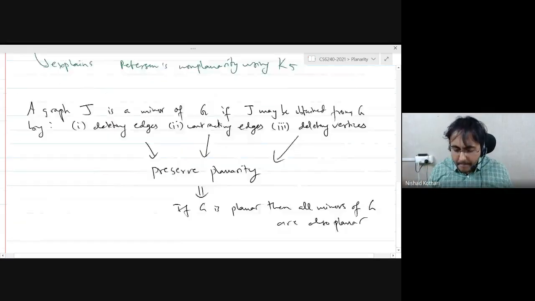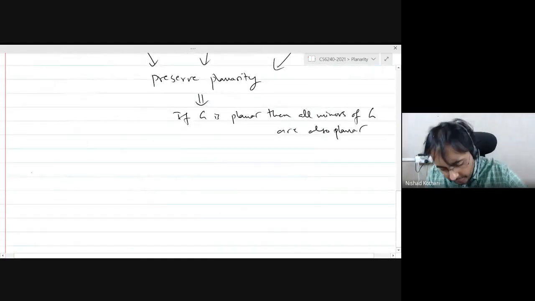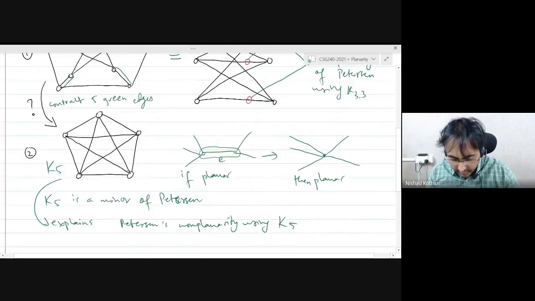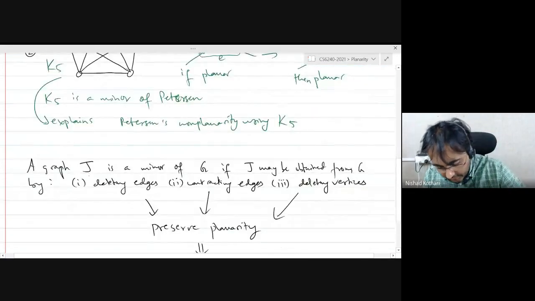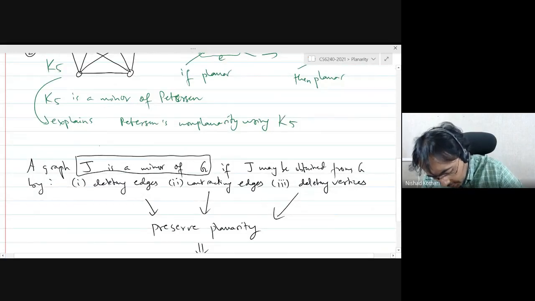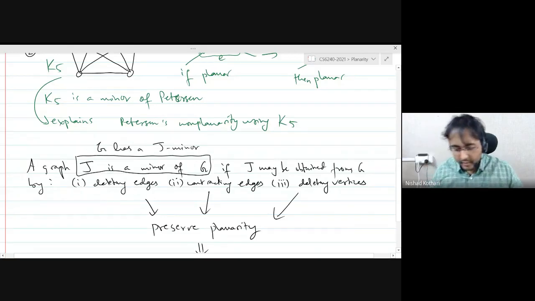So let me ask you this. If a graph G has a J minor, so another way to state this, rather than saying J is a minor of G, I may say G has a J minor. Okay.